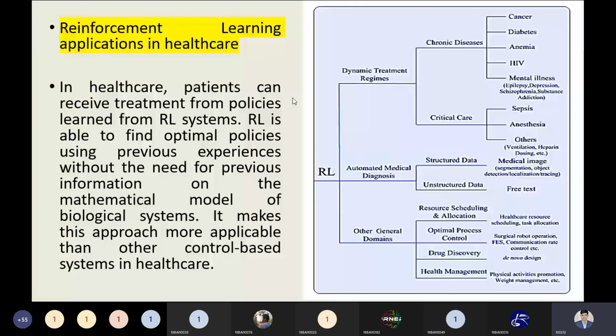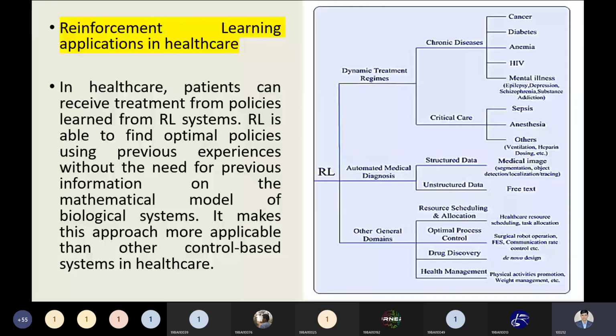So healthcare is also an important area where machine learning is playing an important role. And with the help of reinforcement learning we can also do this. With various kinds of reinforcement learning methods, we can improve the healthcare system as well. So this could be one kind of application.